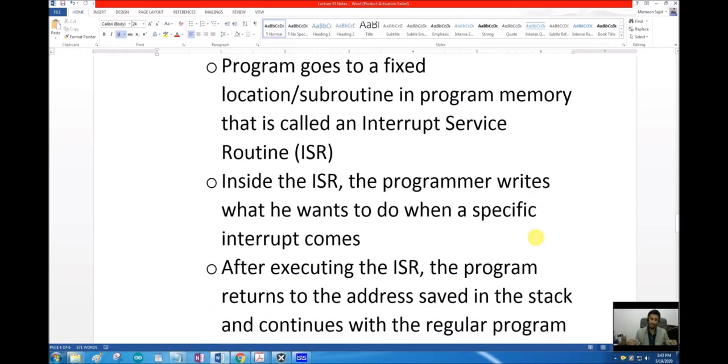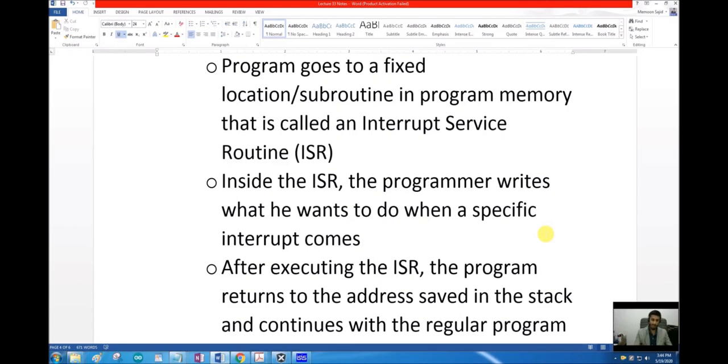Now once the microprocessor is inside that subroutine, what happens next? What do we want to do? When we call the delay function, inside the delay we write a program. We write some instructions, like int i; for i equal to 0 to less than 300, and so on. So we write some tasks, some commands, some instructions inside a subroutine. Here also, in a similar manner, the subroutine will be initially empty. The location will be fixed, but the subroutine will be empty.